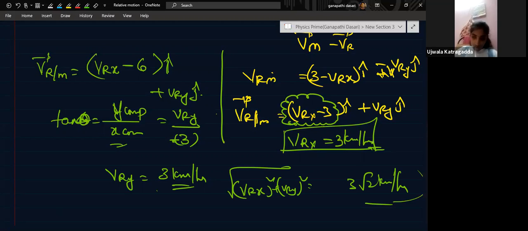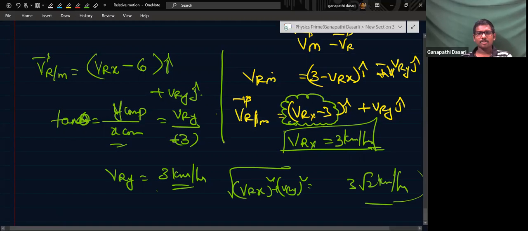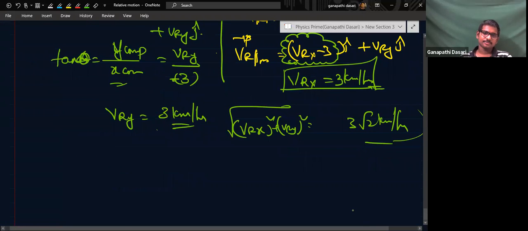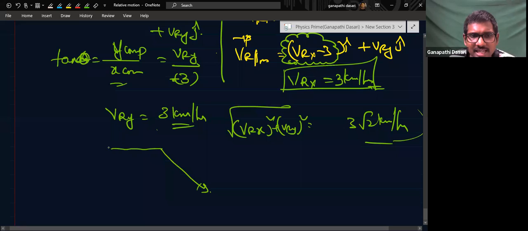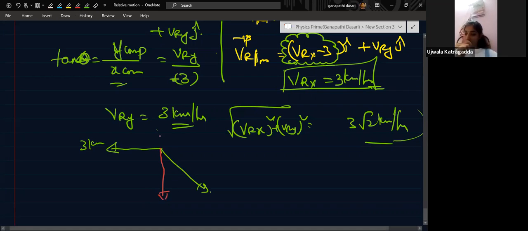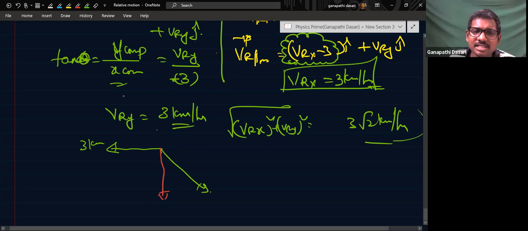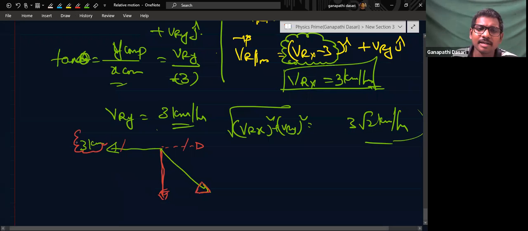This method I understood, sir. There also I did not do anything different from this. The rain is falling like this, somewhere I took randomly. Yes, sir. Now after adding the man's velocity like this, 3 kilometers per hour, then the resultant rain is falling in this direction. That means x direction velocity is cancelled. How can it be cancelled? This rain will have 2 components. The horizontal component got cancelled by this 3 kilometers per hour. That means rain horizontal component is 3 kilometers per hour.